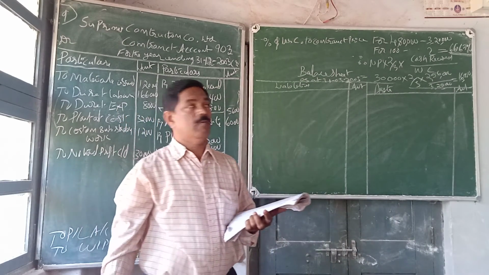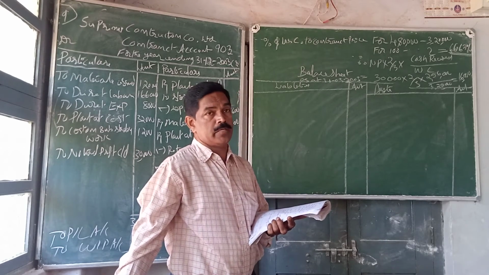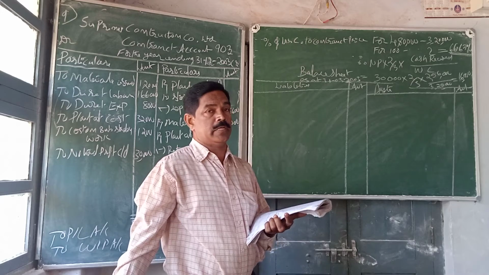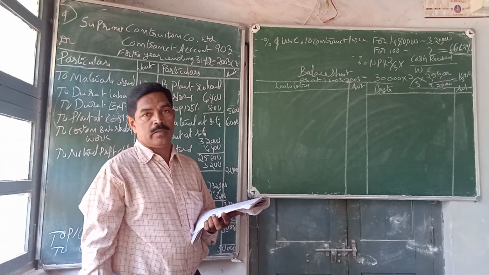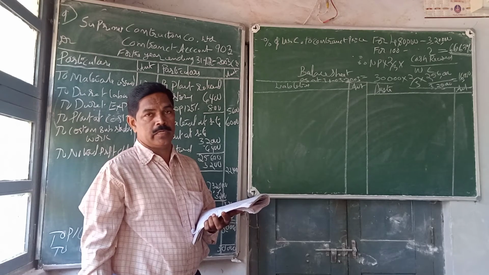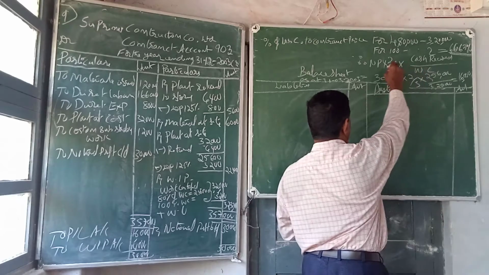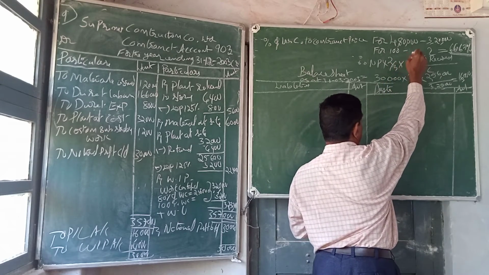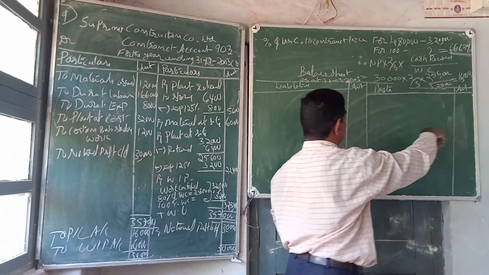If the rate of work certified on contract price is above 50%, then 2/3 of the notional profit has to be transferred to the profit and loss account, taking into account the formula: notional profit multiplied by 2/3 into cash received divided by work certified.